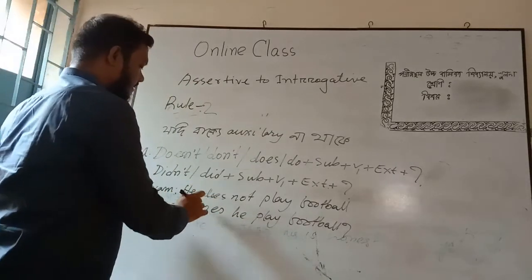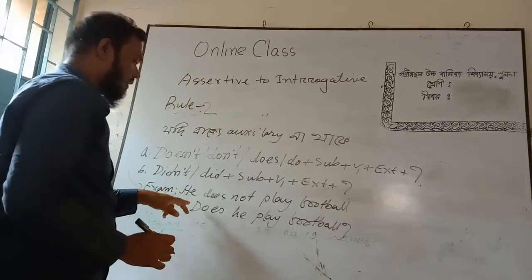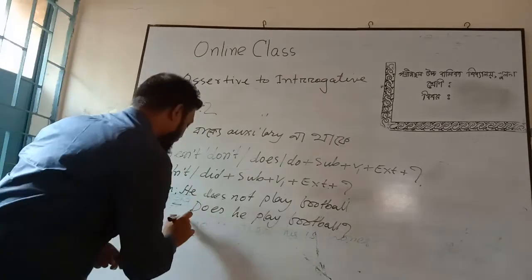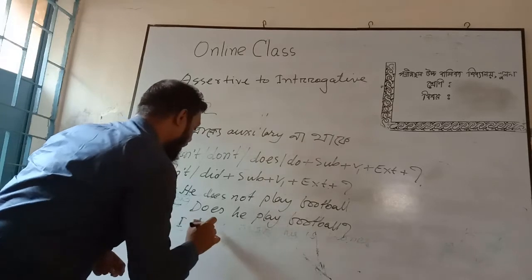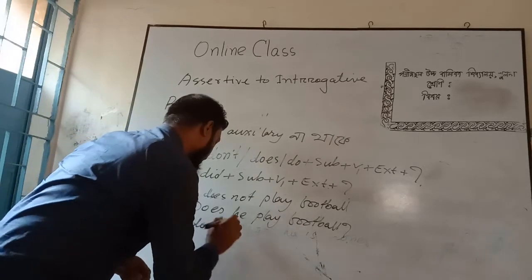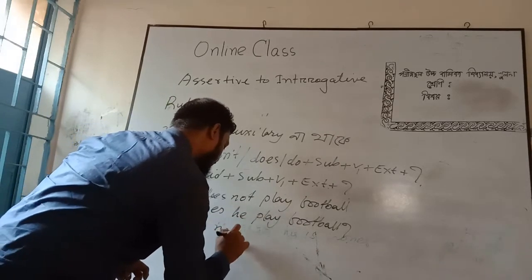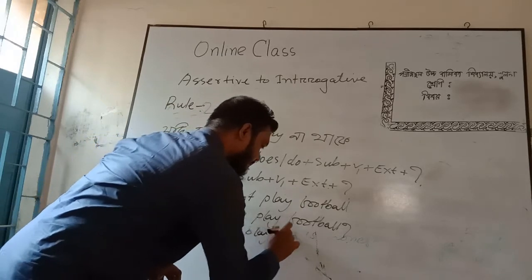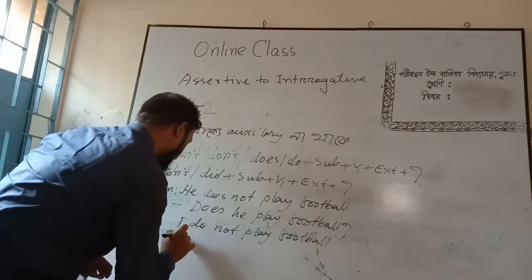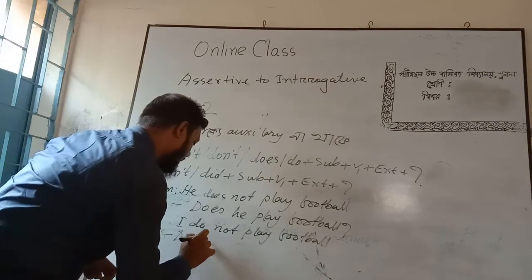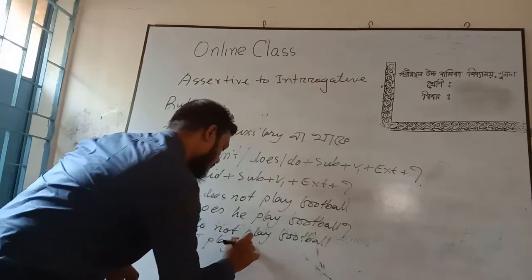If the subject is not third person singular, suppose the subject is I, I do not play football. The answer will be, do I play football?